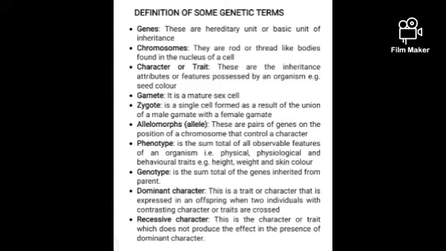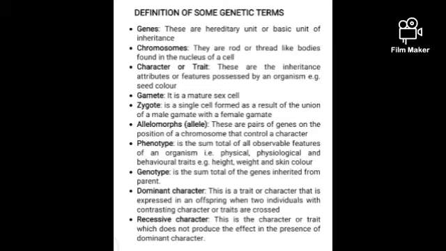Zygote. This is a single cell formed as a result of the fusion or union of a male gamete with a female gamete. Allelomorphs. These are pairs of genes on the position of a chromosome that controls a character. Phenotype. This is the sum total of all observable features of an organism, that is, the physical appearance. Genotype. This is the sum total of the genes inherited from parents.